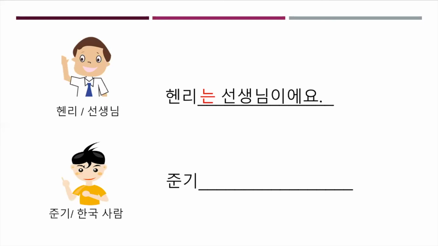And his name is Jungi, and he's Korean, right? So Jungi is Korean. So how to say? 준기는 한국 사람이에요.